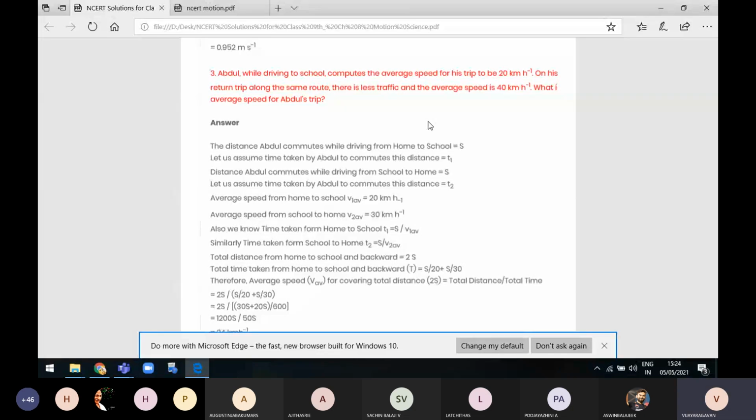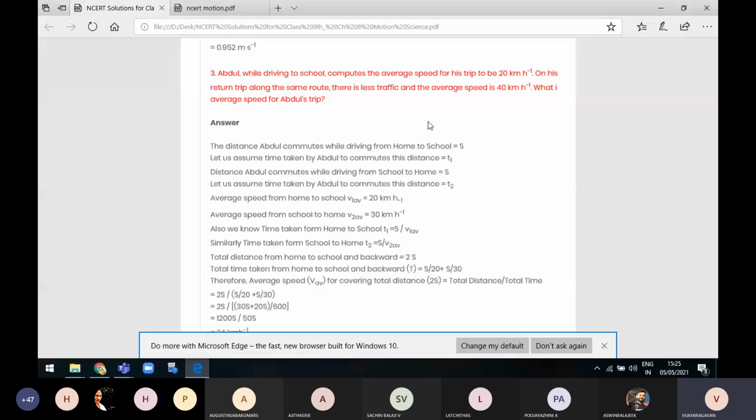So the average speed from home to school, V1 average, is equal to 20 km per hour, and the average speed from school to home, V2 average, is equal to 30 km per hour. So the average speed is given there. Also we know the time taken from home to school is T1 equal to S by V1 average. The formula is speed is equal to distance traveled divided by time taken. So this is the time taken by Abdul while going from home to school.